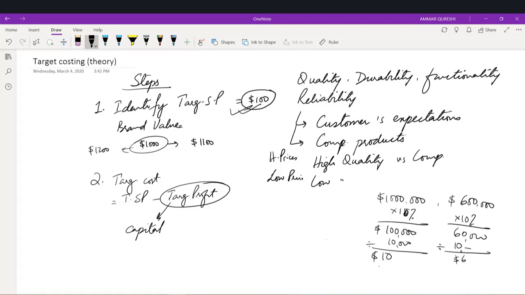So the more capital is involved with the project, the more profit we want from the product. In percentage terms it's 10%, but in absolute terms it can increase or decrease. If the targeted selling price is $100 in this case, we have to generate a profit of $10. That means my targeted cost will be 90. And in the other case, if the selling price is $100 and we want $6 profit, that means the targeted cost is around 94. So there's a difference between targeted cost in both situations.